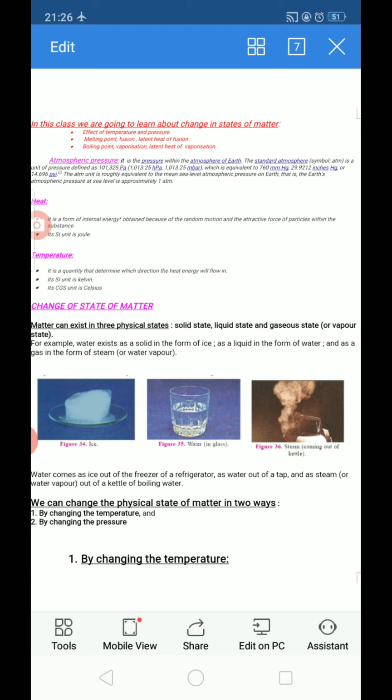What we are going to learn in this subtopic is the effect of temperature and pressure on changing states of matter. About melting point, fusion, latent heat of fusion, boiling point, vaporization, latent heat of vaporization. So about this total topic we are going to learn in today's class. Before going into this topic, we need to know some basic points, that is atmospheric pressure, heat and temperature. These three important points you have to know.